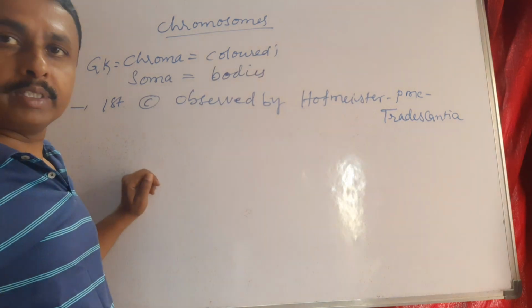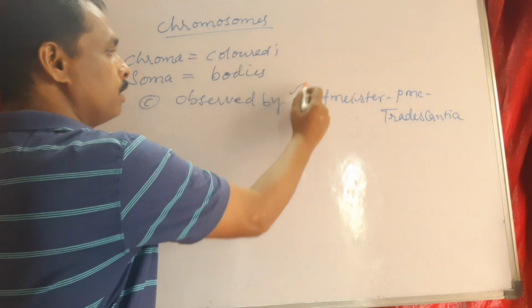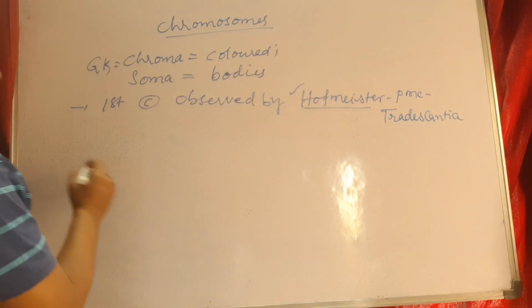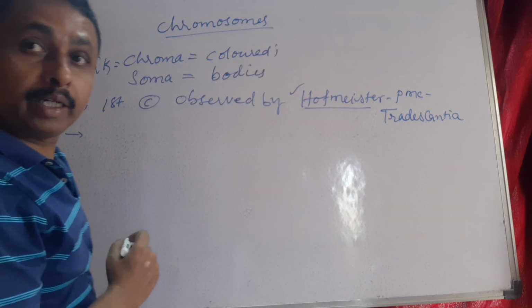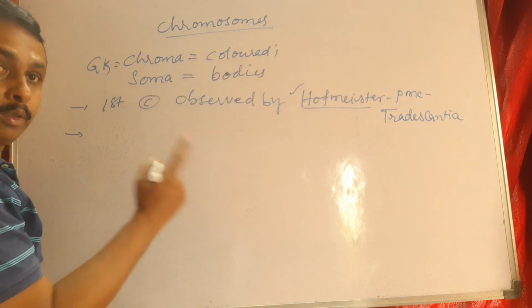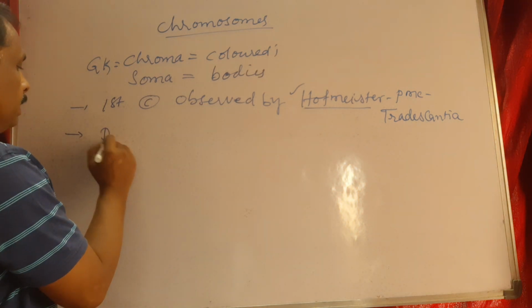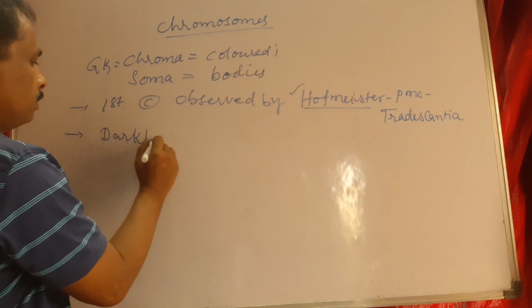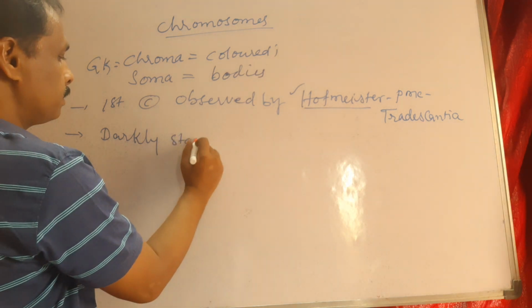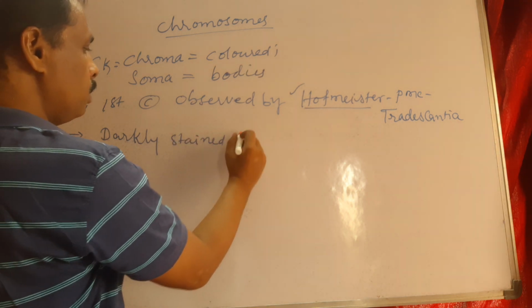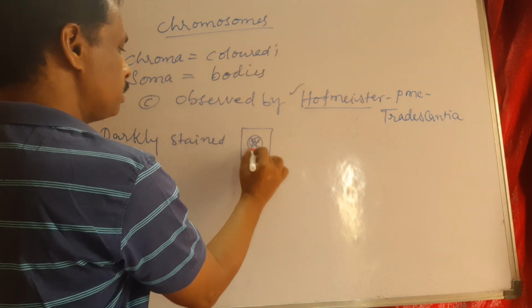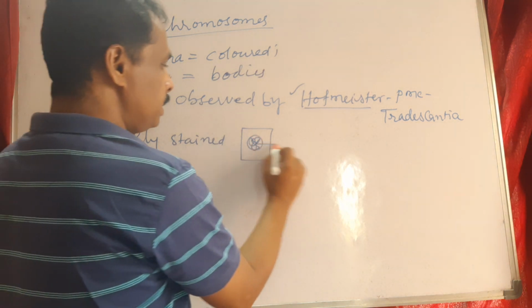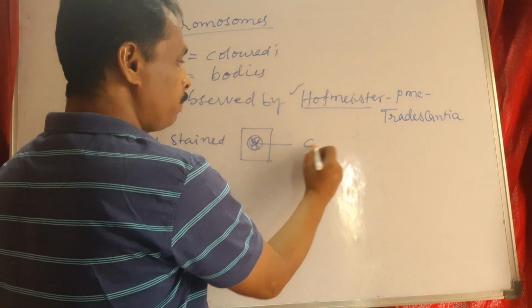The chromosomes were first observed by Hofmeister, and there is a darkly stained region of the nucleus.